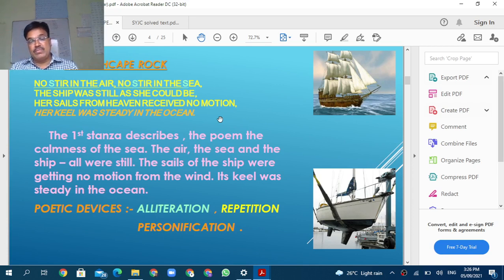If there is storm, if the fast moving air is there, wind is there, at that time there may be waves. The waves have height. Okay, the high waves are created there. And so now see, this is the atmosphere given there. Very silent atmosphere is there. There is no fast moving wind, and so there is no stir. Stir means movement. Okay, कोणती हालचाल त्या समुद्रामध्ये नसते, वाराही नसतो.